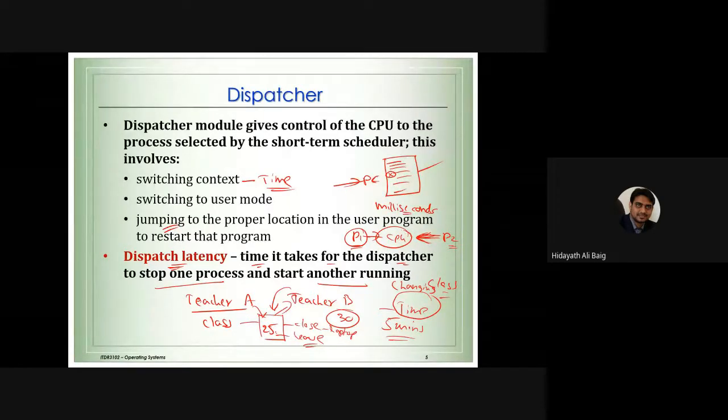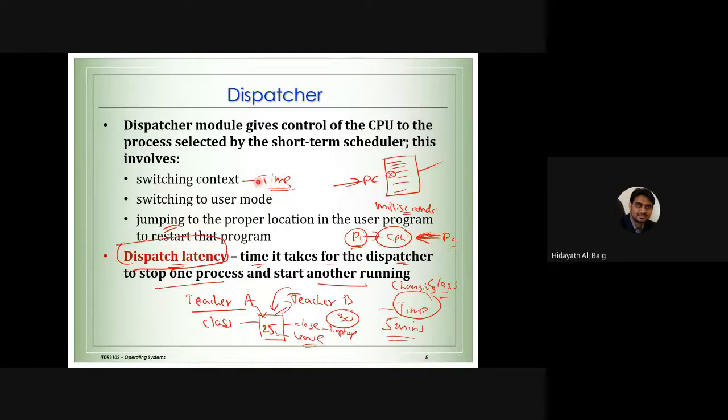Now this time between changing the jobs is called dispatch latency. Remember this. What is dispatch latency? It is the time it takes for the dispatcher to stop one process and start another process. Like I told you, stop one class of the teacher and start another class of the teacher. In between this, we need a time. That time is called dispatch latency, or we call it context switching or switching context time.